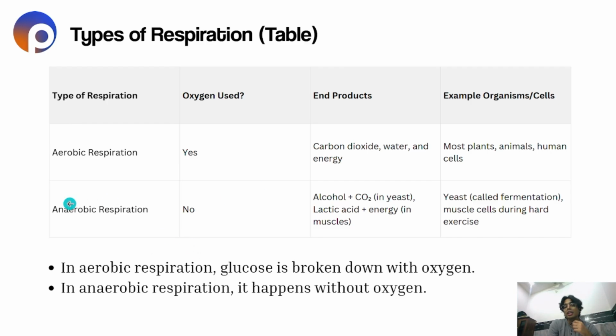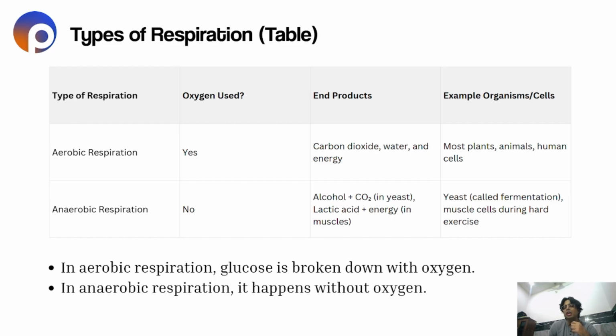Now, the second one is anaerobic respiration. So, it takes place in the absence of oxygen. So, it doesn't require oxygen to perform anaerobic respiration. The end product we get is alcohol and carbon dioxide during fermentation, and lactic acid and energy in muscles in humans. So, see, anaerobic respiration takes place when there is the absence of oxygen, when our body requires oxygen, but it doesn't get enough oxygen to perform aerobic respiration.